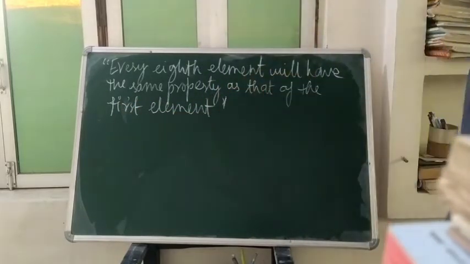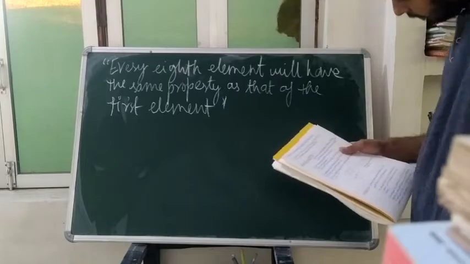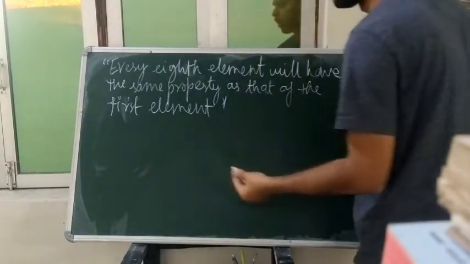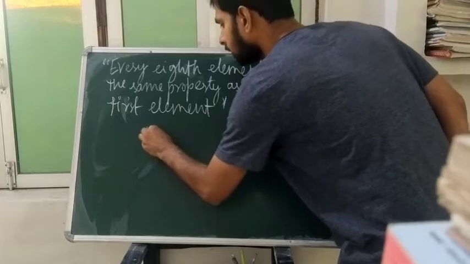In the same way, you will remember that every eighth element will have the same property as that of the first element. So you will look in the periodic table at the Newlands law of octaves, that suppose I am choosing